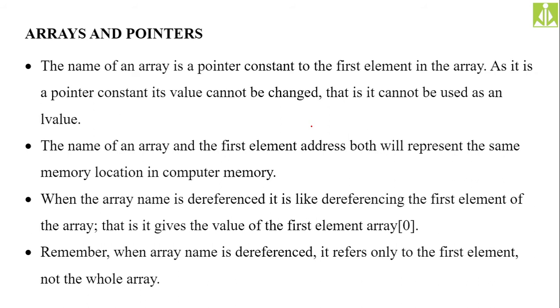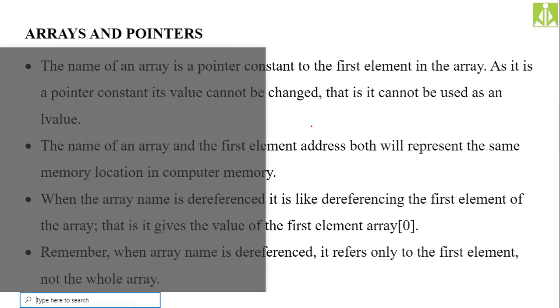Okay, the most important thing when we are talking about pointers with respect to arrays is that the name of an array is a pointer constant. This needs some understanding effort, because whatever array we declare has an identifier, and under that identifier we have the whole collection of elements. An array is not a single element; rather, it is a collection of elements.